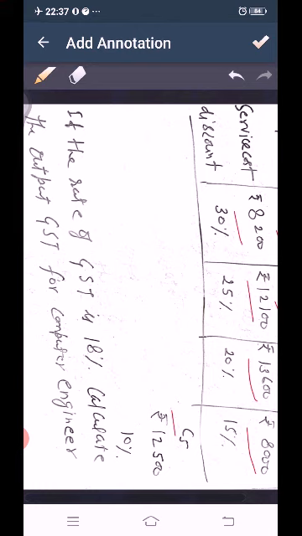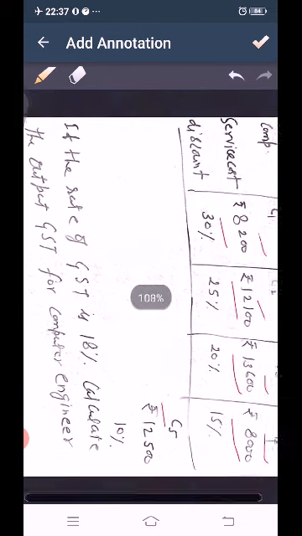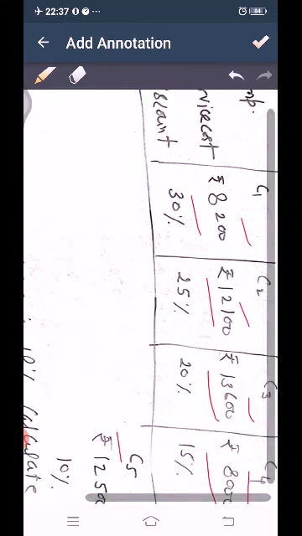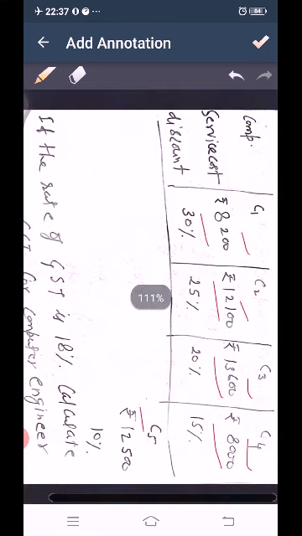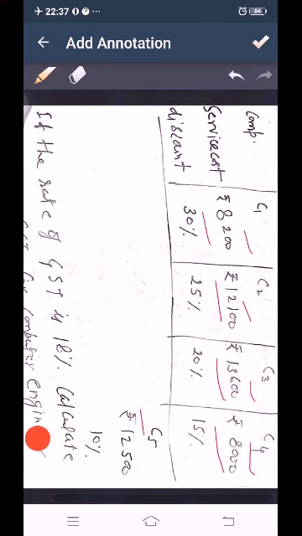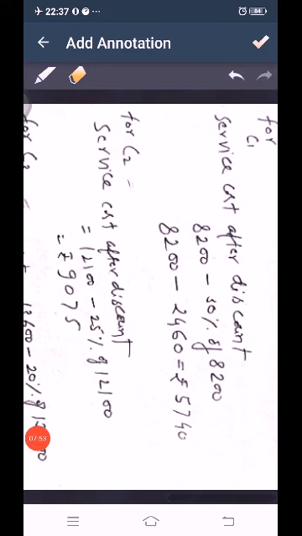So let us see how we do. What we have to do in this? First of all, we find out how much is charged from each company. Whatever is charged in total, the tax on that total amount will be output GST for the computer engineer. So for company C1, service cost after discount, that is 8,200 minus 30% of 8,200. 30% discount is given. So we get 8,200 minus 2,460, 5,740 rupees is the service cost.